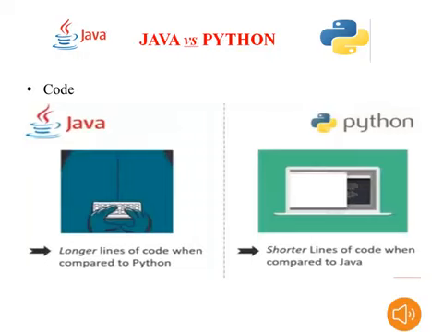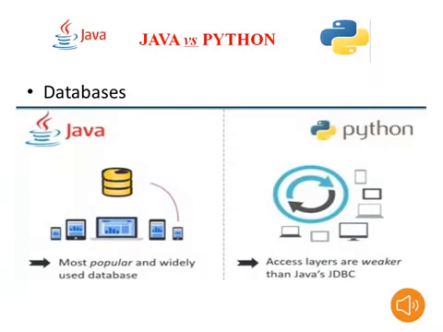Up to now, one vote is for Java and two votes are for Python. Next we will see the database. Suppose our requirement is database. Already I told this point. These days definitely we will consider the database. Wherever we go, our data is stored in a particular database. In this situation, what does the programmer prefer?